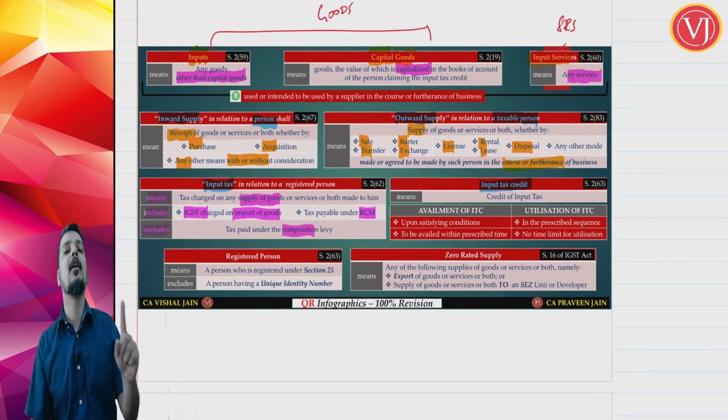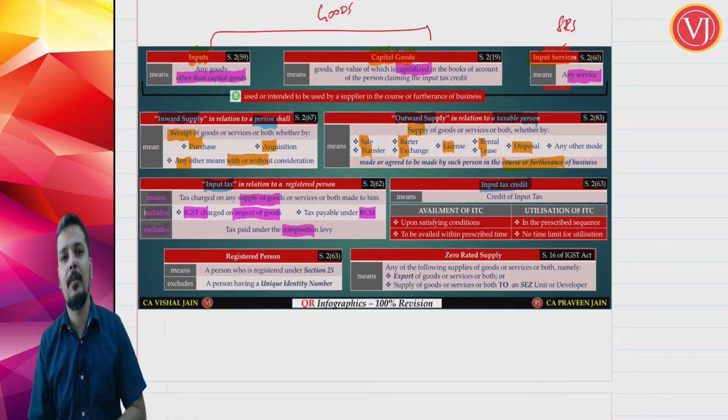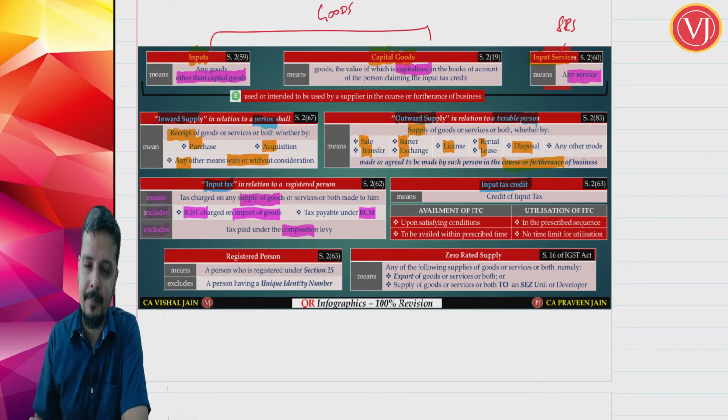He is going to give me a bill of supply. He cannot collect tax, so there will be no tax on the document per se. So there is no input tax credit on that particular purchase. That is input tax. Now friends, what is input tax credit?